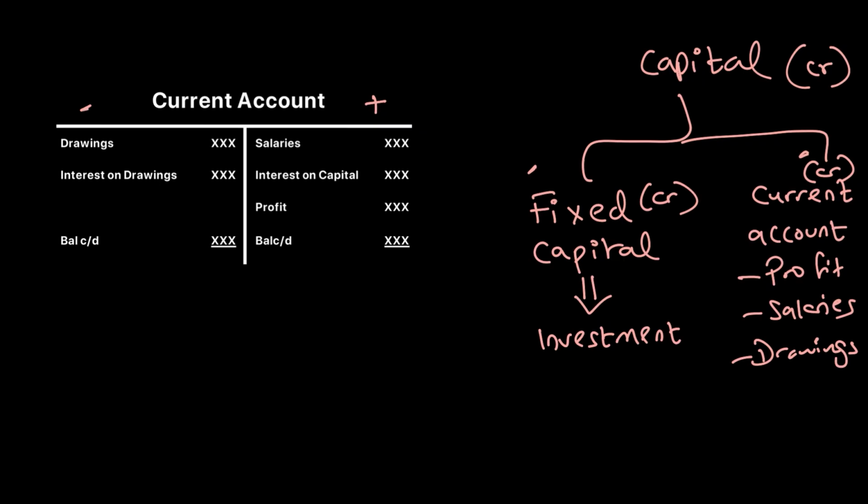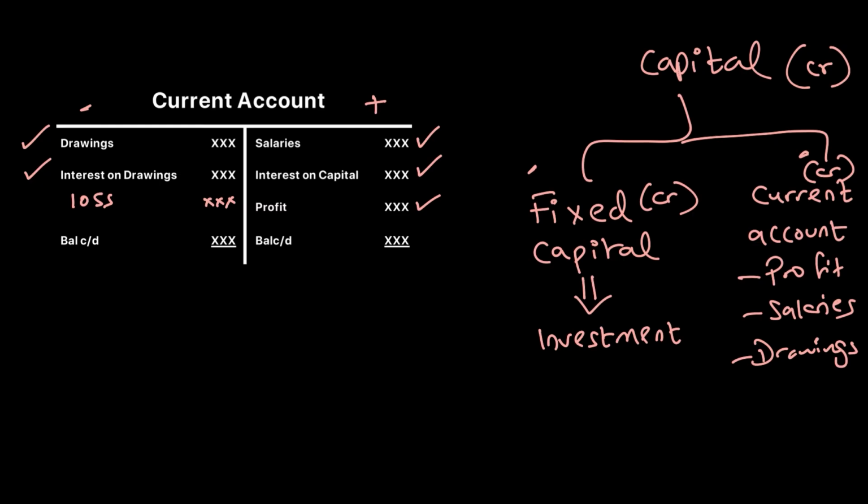So you can see partners get salaries, it goes to the credit side of the current account. Partners get interest on capital, it should go to the credit side. They get profits, it should also go to the credit side. But if they take out drawings, it should go on the debit side. That reduces their capital. They have to pay interest on drawings. It reduces their capital. If there is any loss, that also reduces your capital.